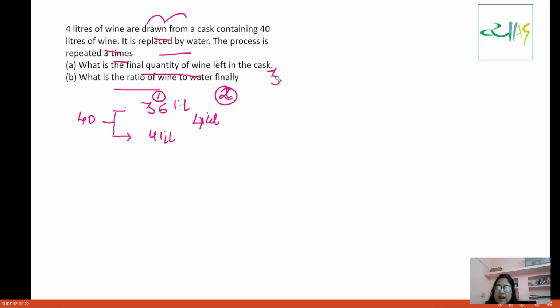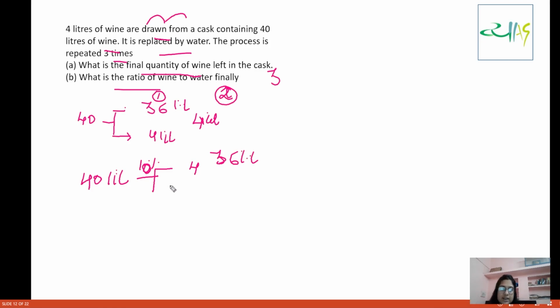Okay, earlier when you withdrew from the 40 liters, how much wine did you withdraw? 10% of the wine was withdrawn. So how much came? 4 liters. You subtract, and that is 36 liters of wine. Okay, 36 liters of wine.